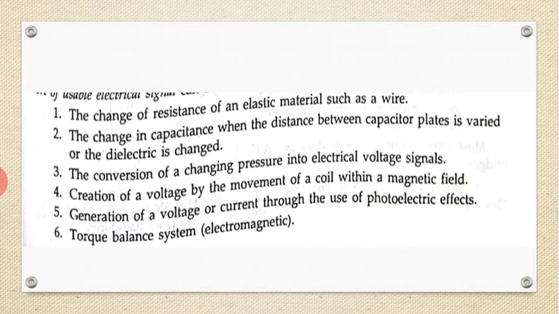For example, when some pressure is applied, there is a change in the capacitance or the resistance, and we come to know how much pressure is applied. Other ways include voltage by movement of a coil, generation of voltage or current through the photoelectric effect, and torque balance systems. These are the ways of getting information about the pressure.